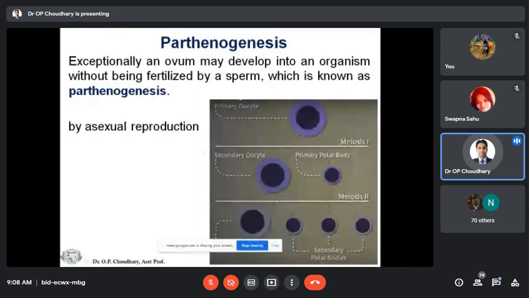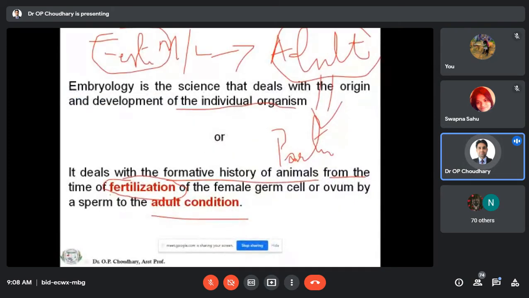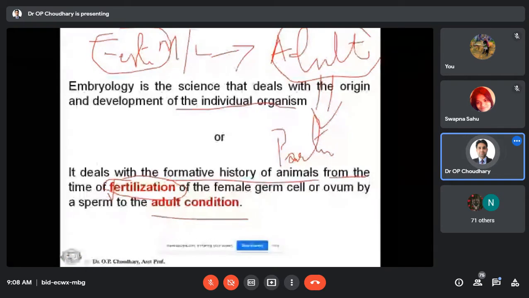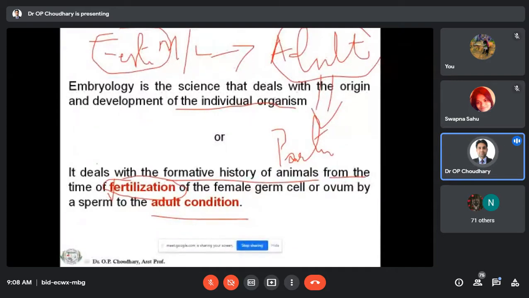Along with it, in this fertilization, this is very, very important, there is requirement of the male and female genital organs. By the male genital organs, the deposition of the spermatozoa will occur into the female genital tract. So the spermatozoa will move into the female genital tract, and they will come into contact with the ovum.